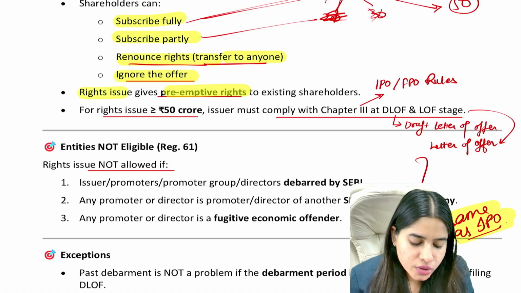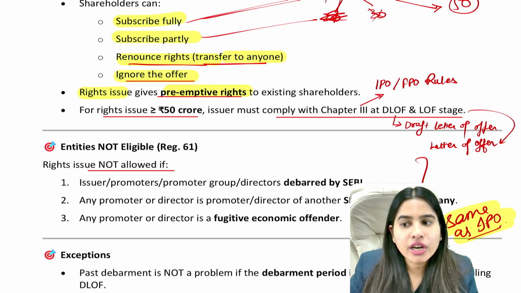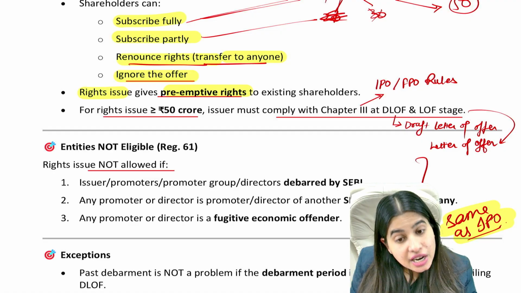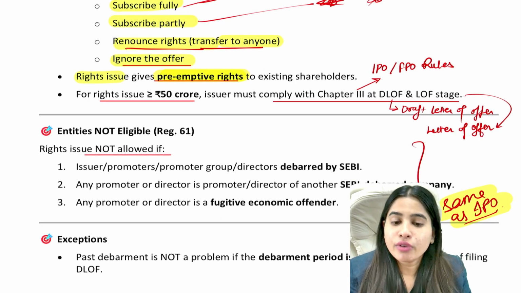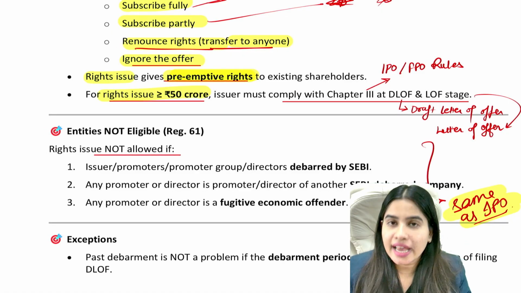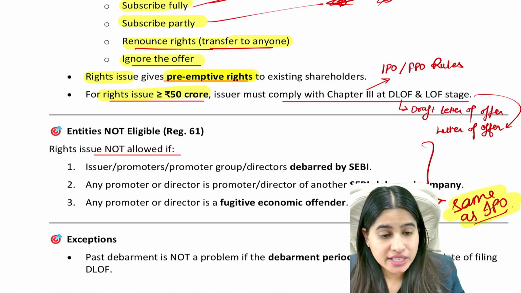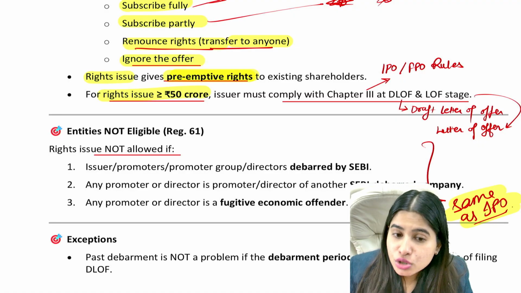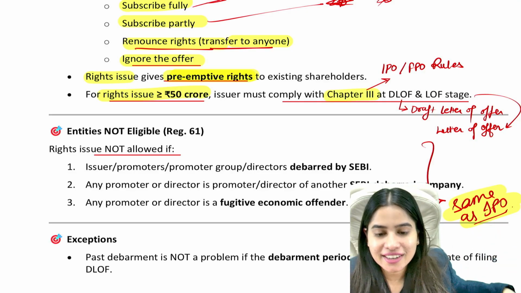Acha, a rights issue is also known as the preemptive right of existing shareholders, which means before the company offers shares to others, first the company will give shares to existing shareholders. This is known as preemptive right. One more point: if the rights issue size is 50 crores or more, if the total amount of the rights issue is 50 crores or more, then we also have to comply with chapter 3. What is chapter 3, which we studied in the previous ICDR lesson?